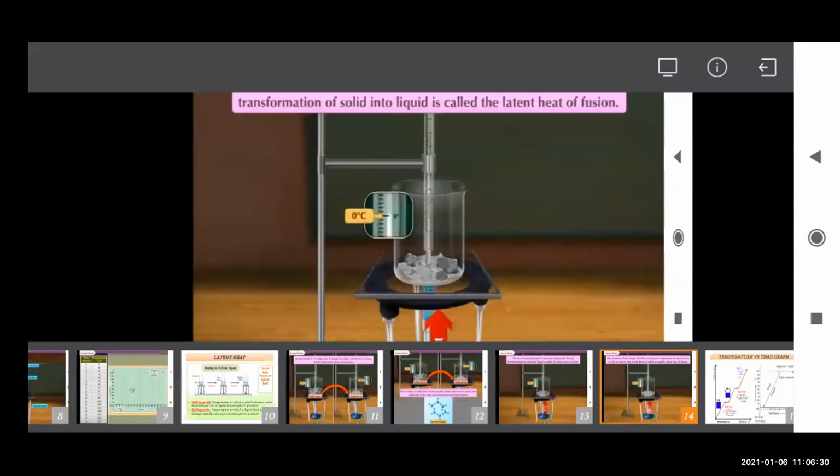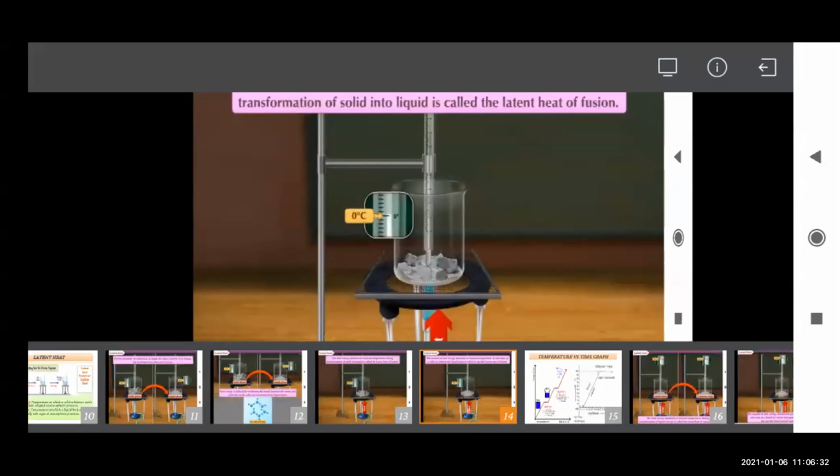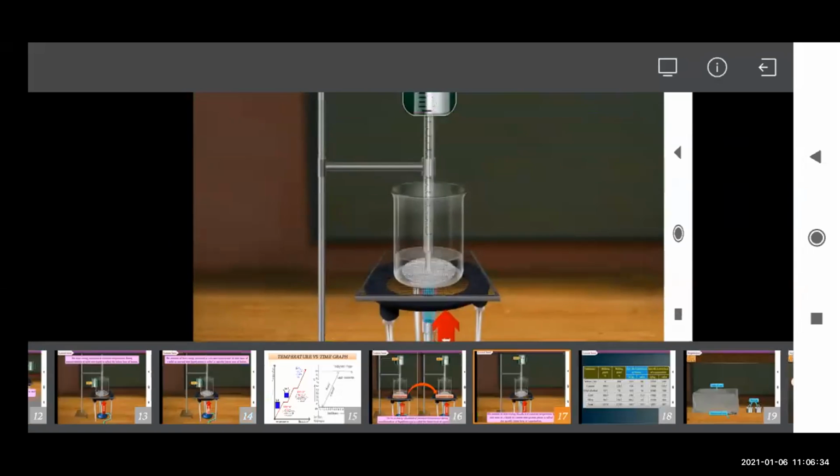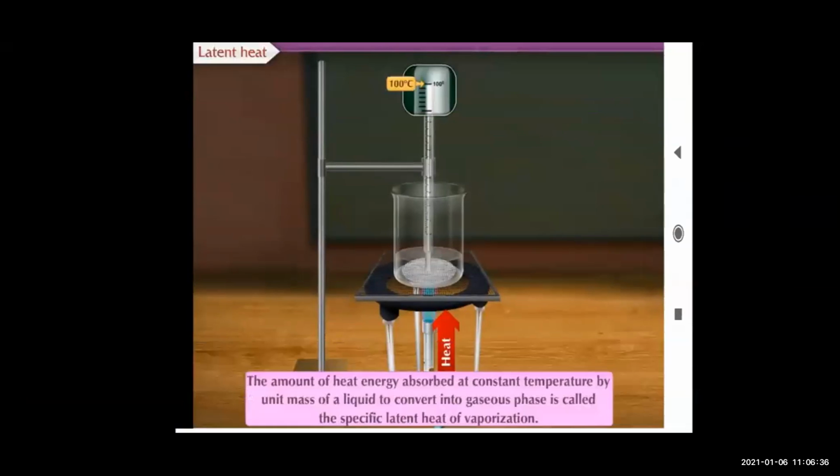The amount of heat energy absorbed at constant temperature by unit mass of a liquid to convert into gaseous phase is called the specific latent heat of vaporization.